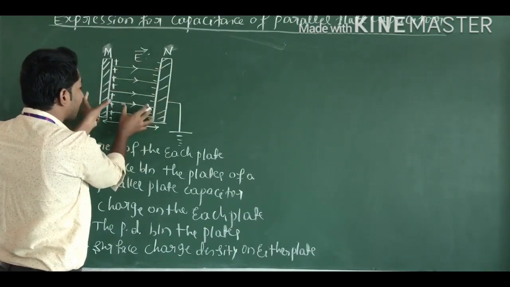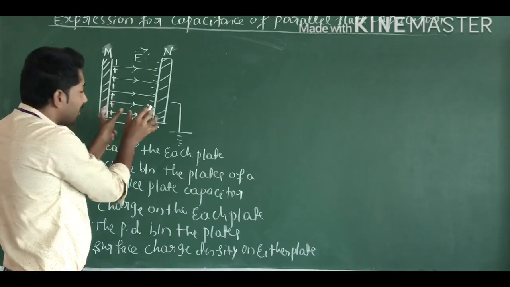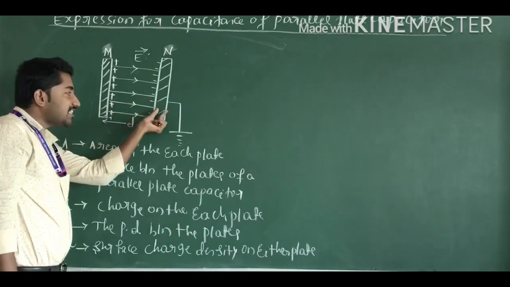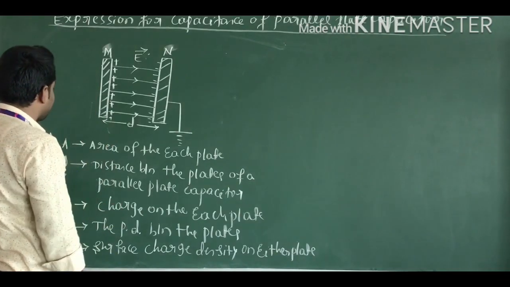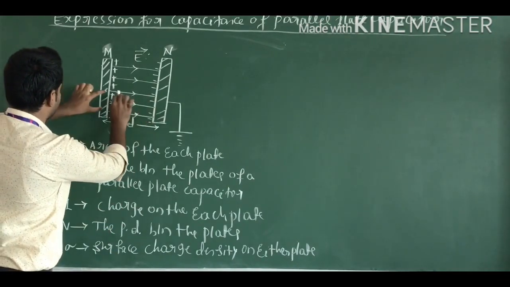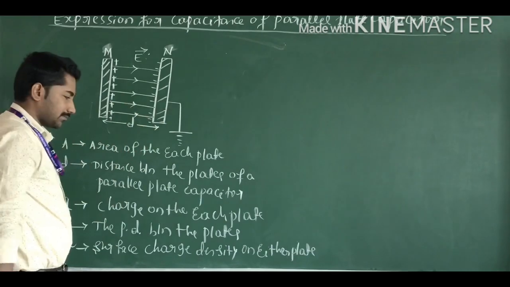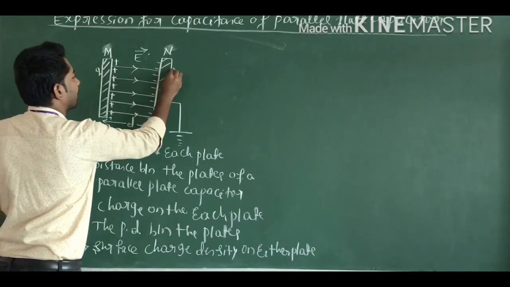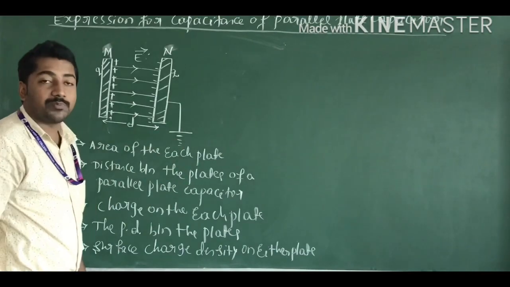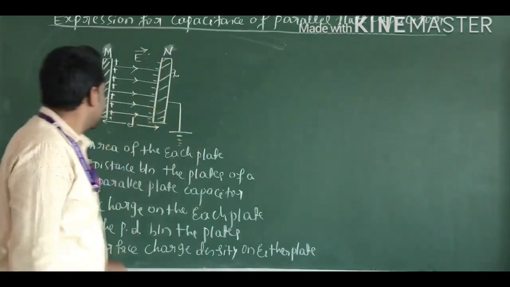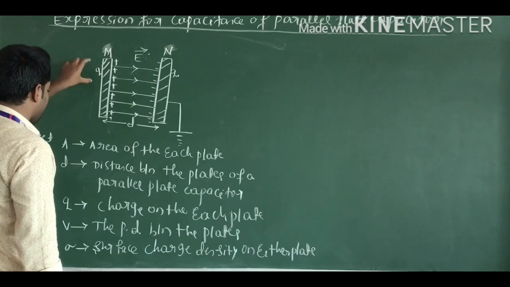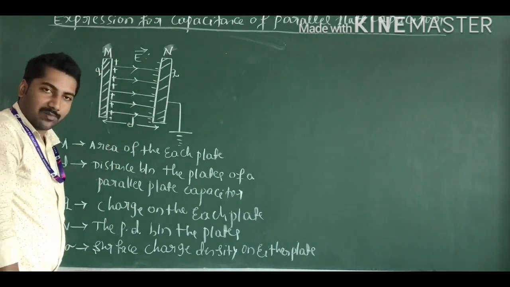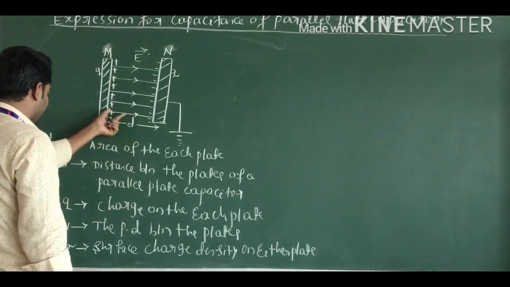capacitor. This is a parallel plate capacitor. A is the area of each plate, and d is the distance between the plates of the parallel plate capacitor, and Q is the charge on each plate, and V is the potential difference between these plates.